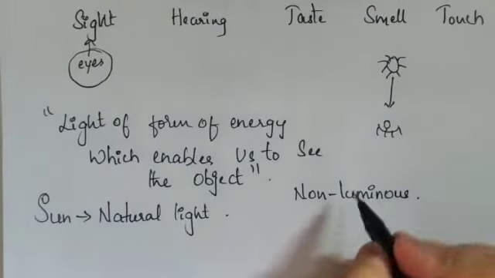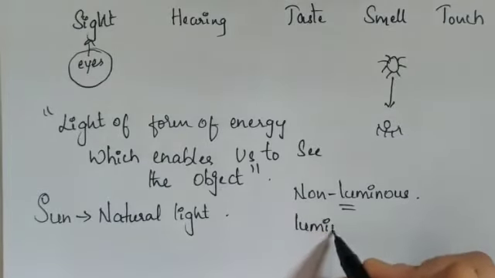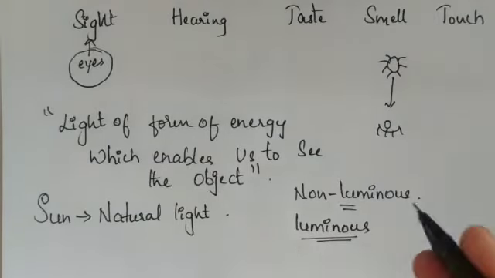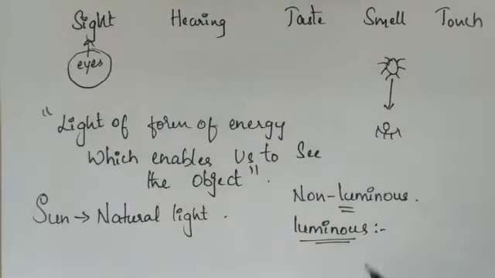Before going to the non-luminous object, I'll talk about the luminous object. What is a luminous object? The sun, incandescent bulb, candle, all these primary lights, secondary lights, the natural source of light and artificial source of light, come under luminous objects. What is a luminous object?